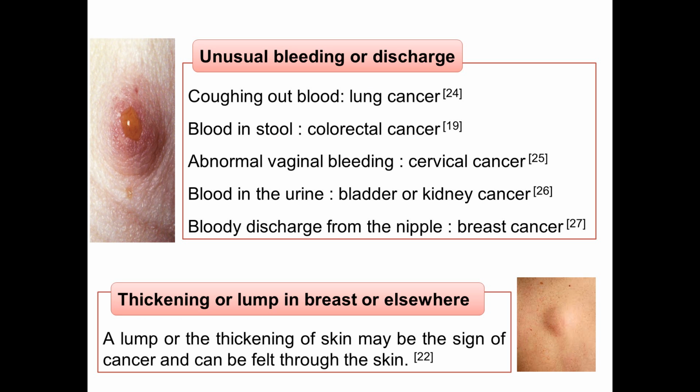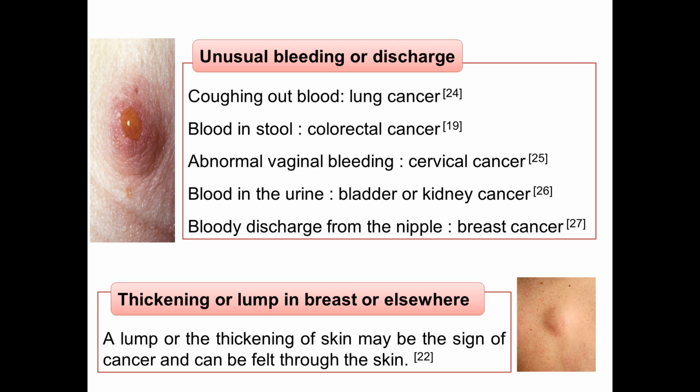Unusual bleeding or discharge is one of the warning signs of cancer too. For example, coughing out blood may be a sign of lung cancer. Blood in stool for colorectal cancer, abnormal vaginal bleeding for cervical cancer, blood in urine for bladder or kidney cancer, and bloody discharge from nipple shows breast cancer.